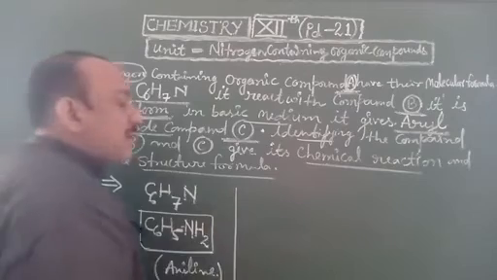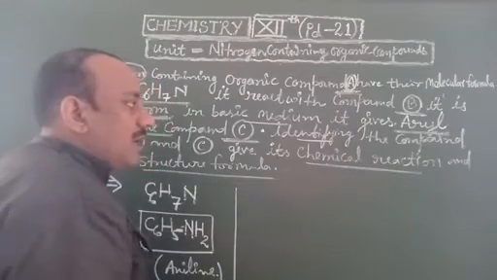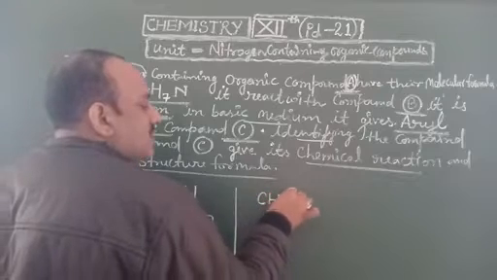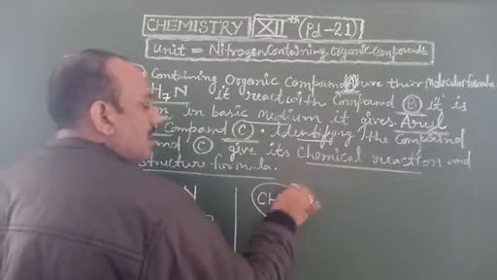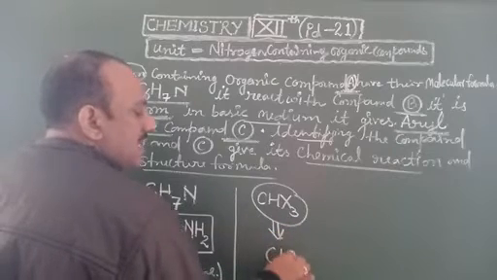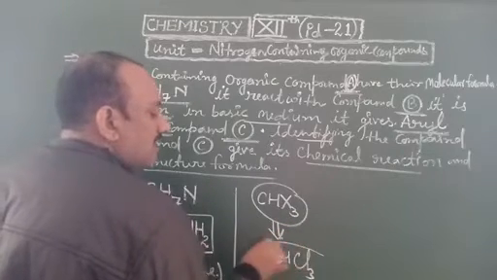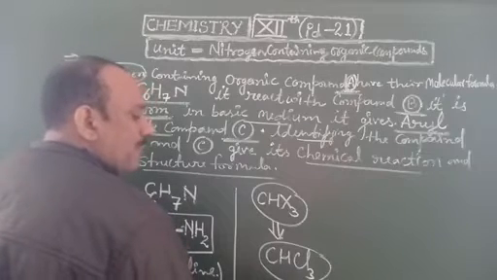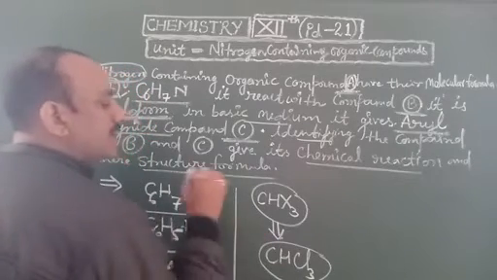We also discussed haloforms in the previous question. So we take a haloform CHX3, like chloroform CHCl3. This is the second compound of this question, B.